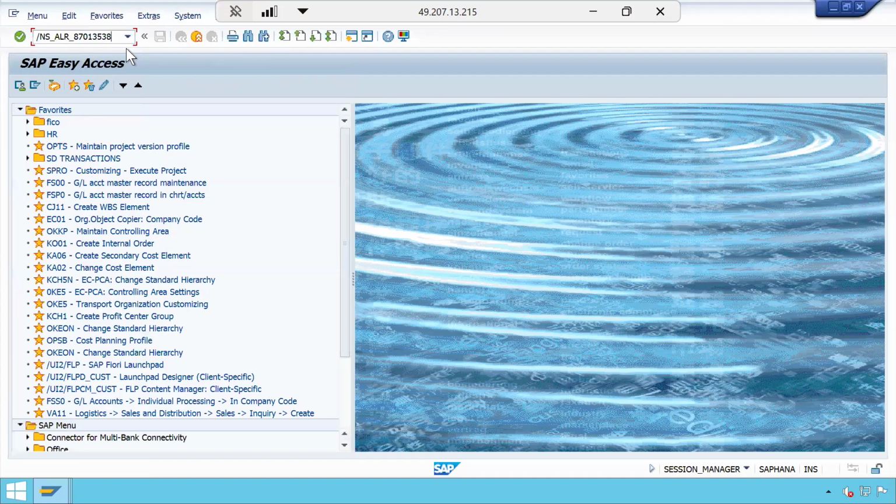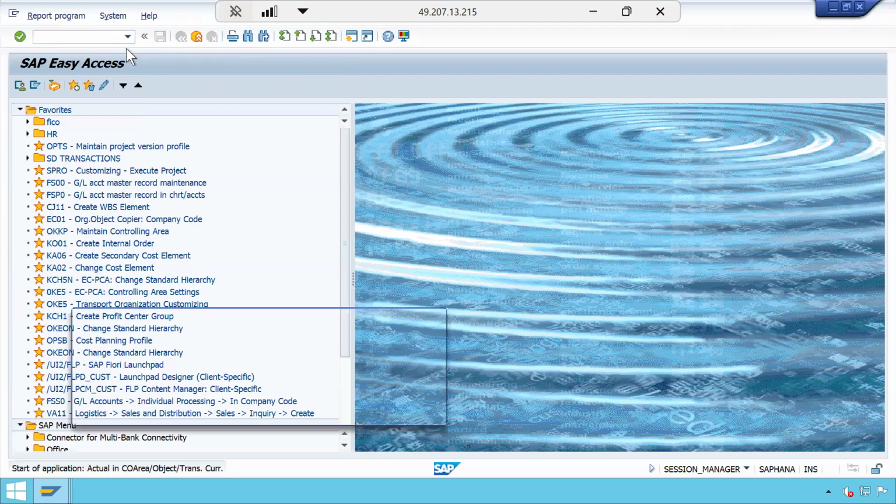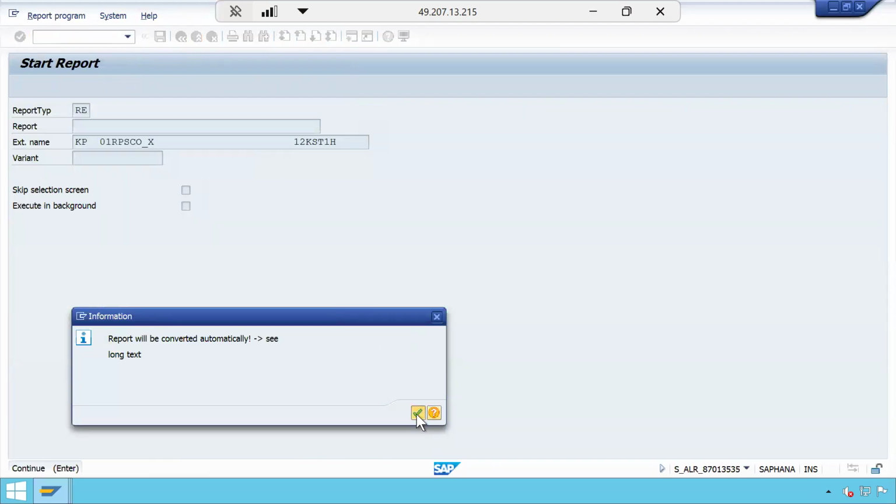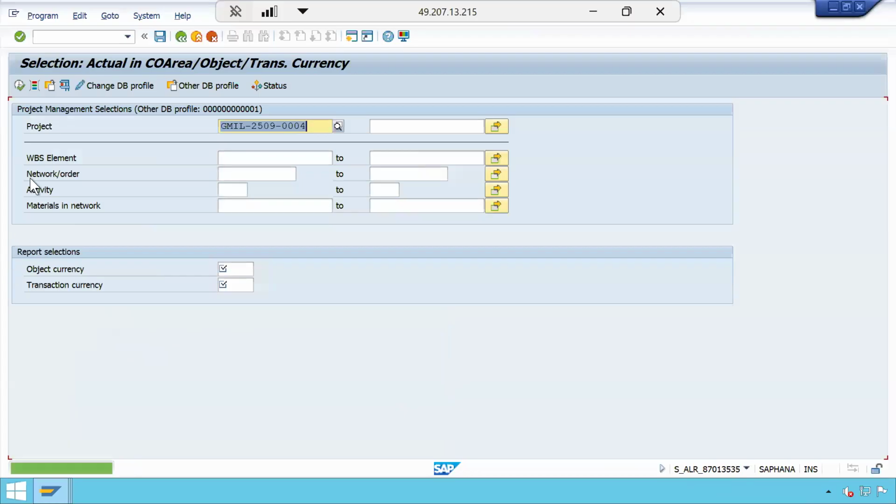I am just blindly typing this. See? If you remember this series S_ALR_870135, then with the 3 series there are many transaction codes available. See here, actual in controlling area object transaction currency. I really don't know what this report is for, I just gave some number randomly. See, automatically some report related to PS is open.